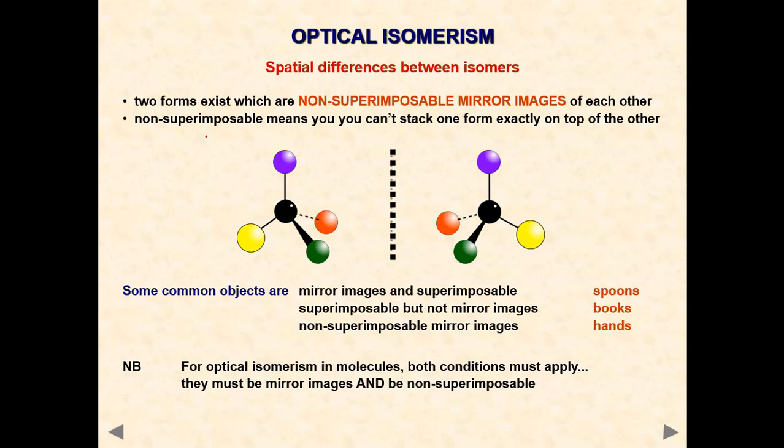Now, enantiomer means a special difference between isomers. Two forms exist which are non-superimposable mirror images of each other. Non-superimposable means you can't stack one form exactly on top of the other.